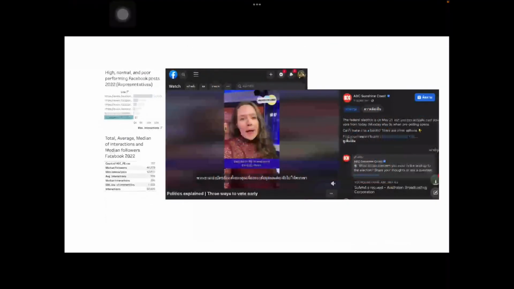From this, the poor performing post here is from ABC Sunshine Coast about 3 ways to vote early. This implies that people are not interested in this topic that much.